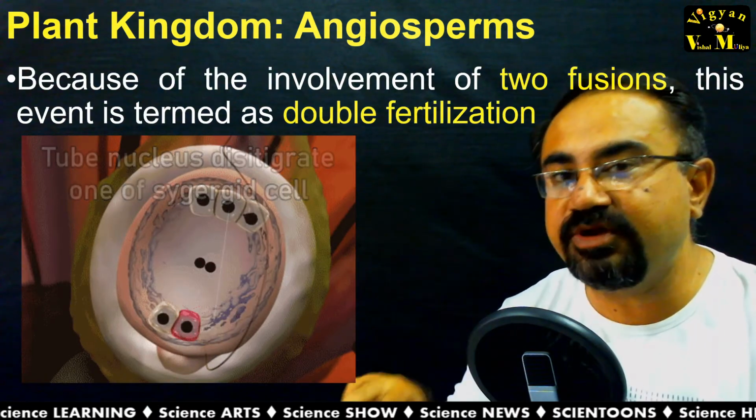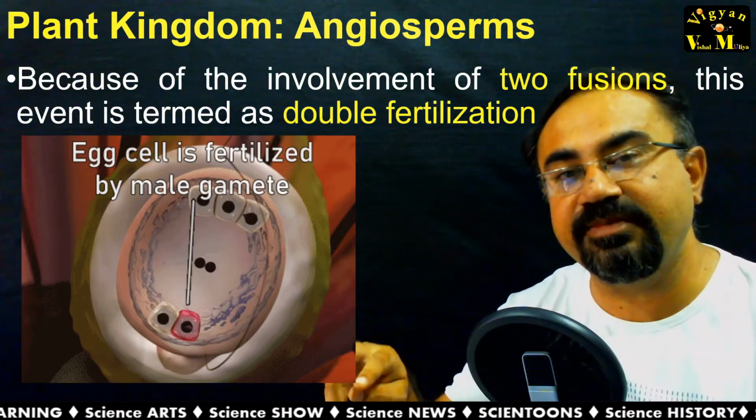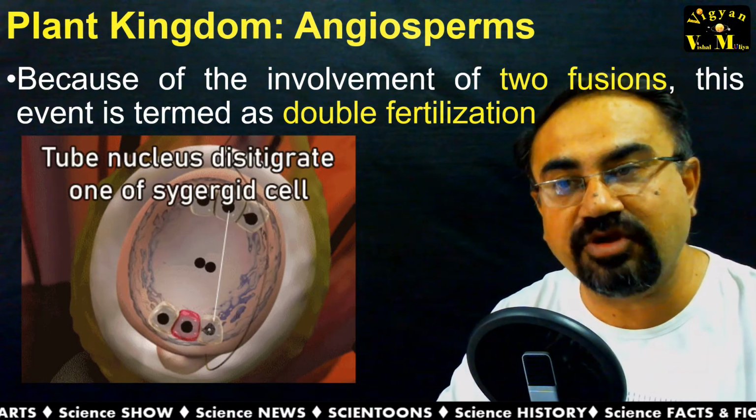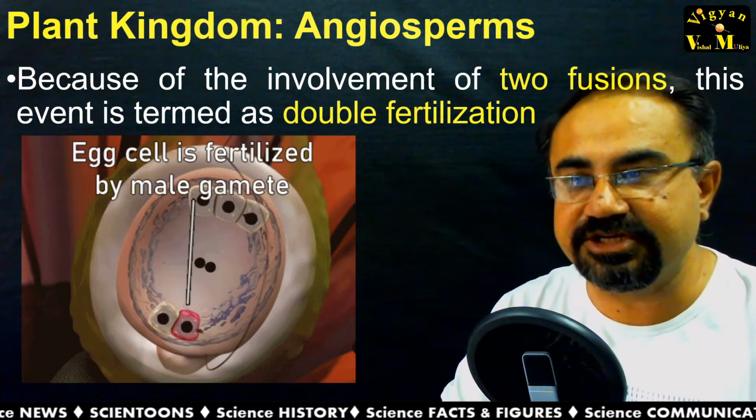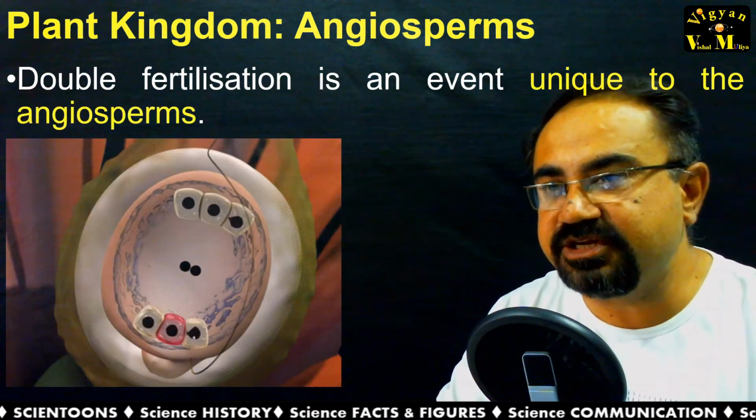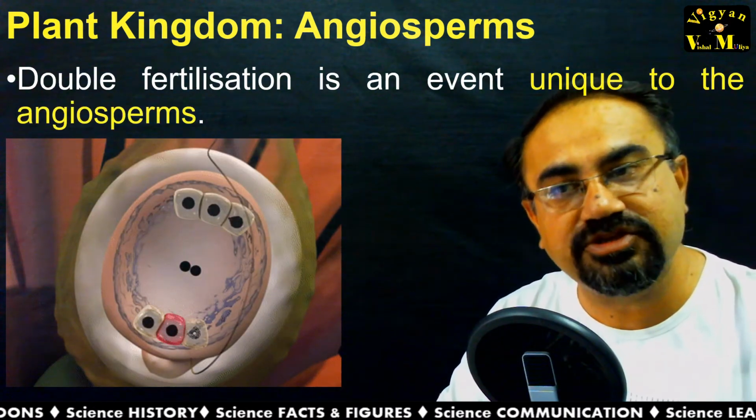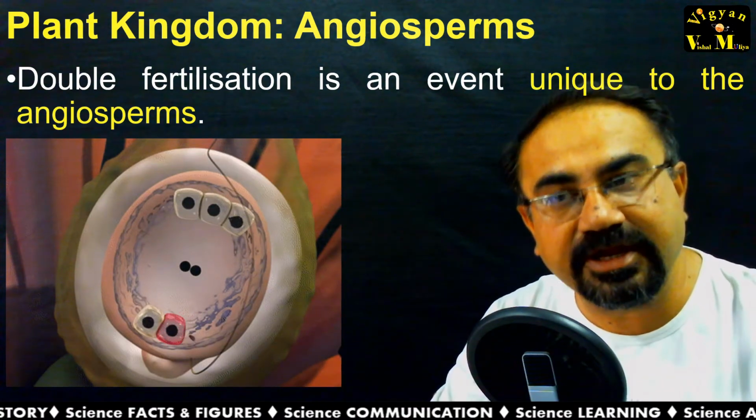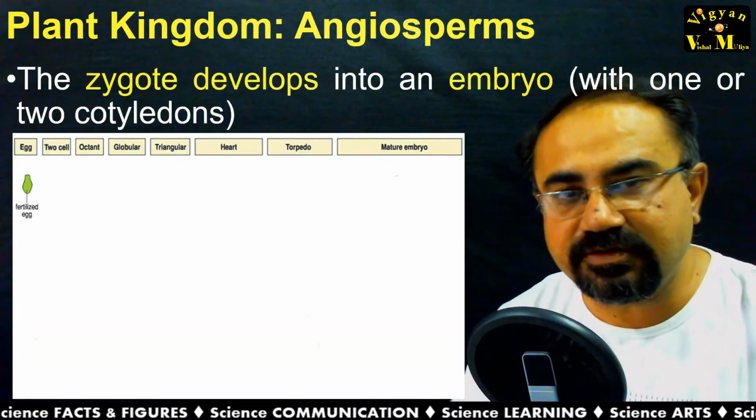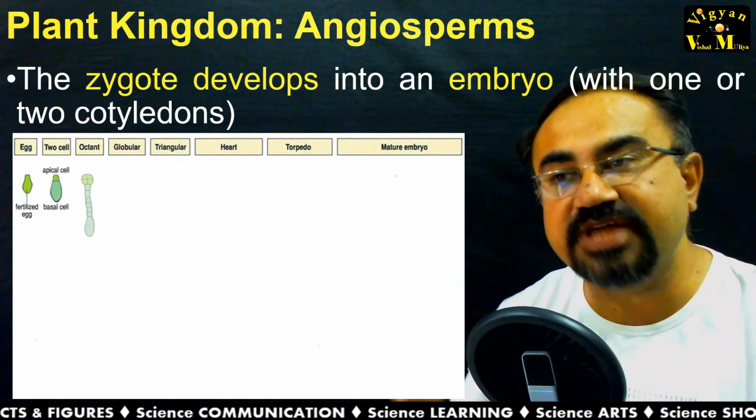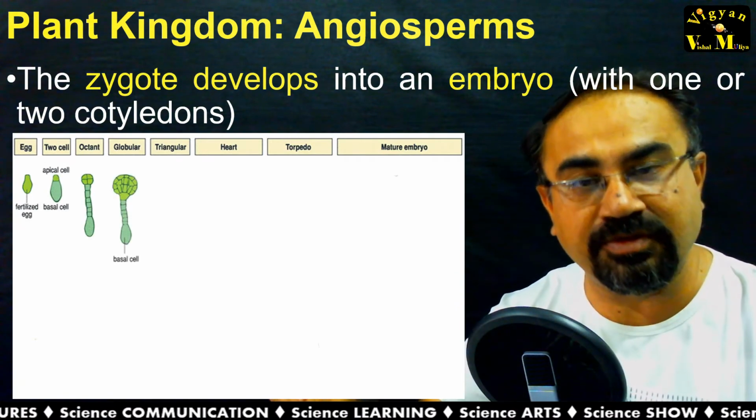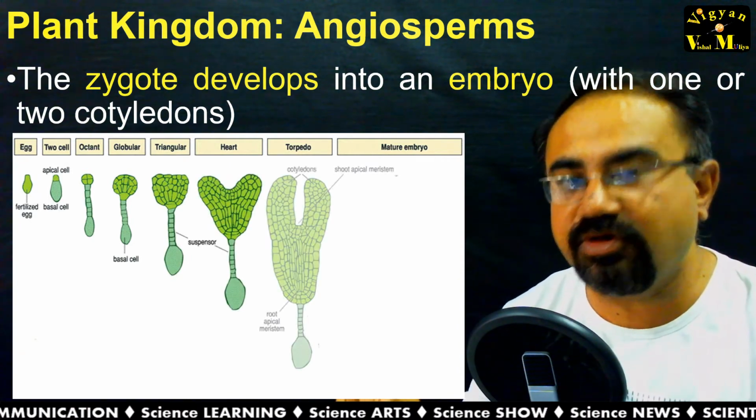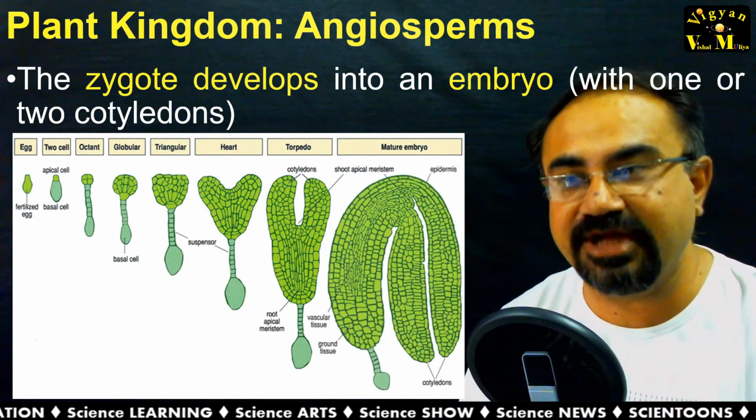Because two male gametes are fusing with two different parts, this entire event is known as double fertilization. This double fertilization event is very unique to angiosperms and it is nowhere else happening in the plant kingdom. After fertilization, the zygote develops into the embryo, and this embryo may have either one cotyledon in monocots or two cotyledons in dicots.